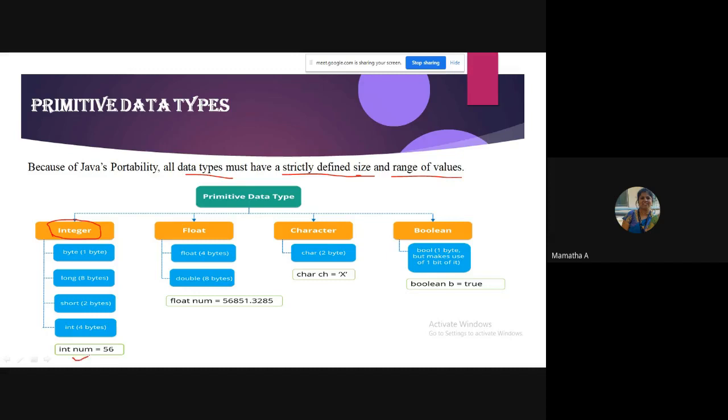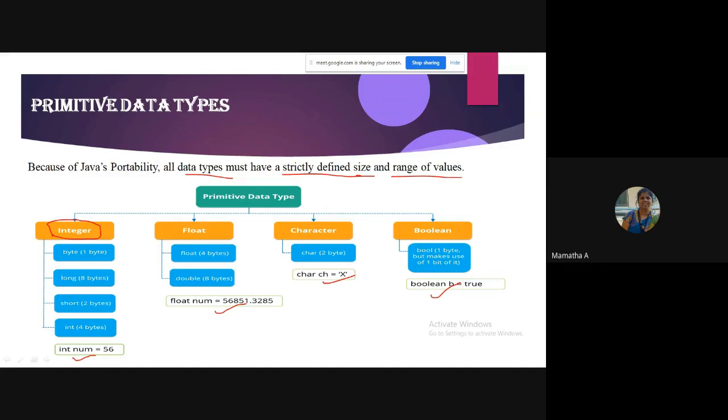You can see the example of how to declare, I have just given here. Is that clear, students? Yes. Now, size you saw. Next, we will see the range of values it can hold. So you should remember this. Very simple. Byte is 1, short is 2, int is 4. Long is how much? 8 bytes. Float is 4 bytes, double 8 bytes. Char is 2 bytes and boolean is 1 byte. So you should remember this.